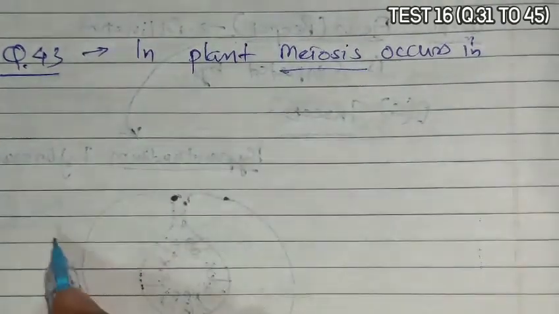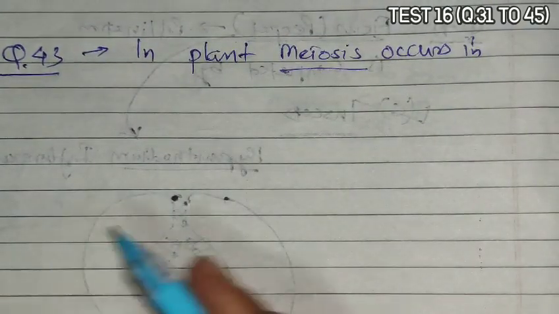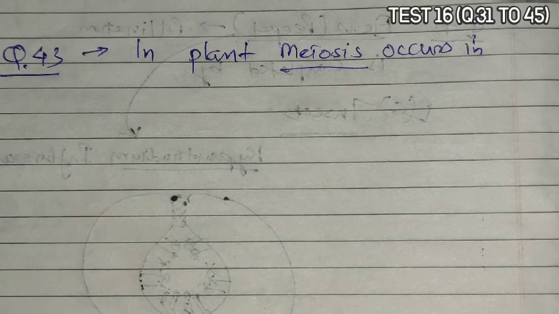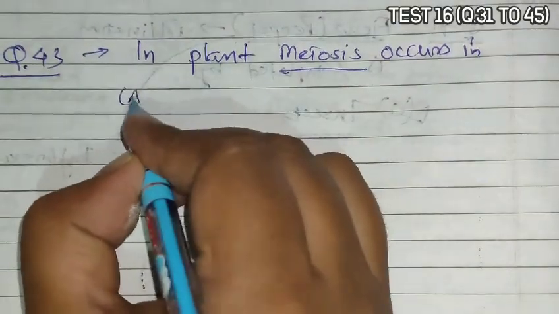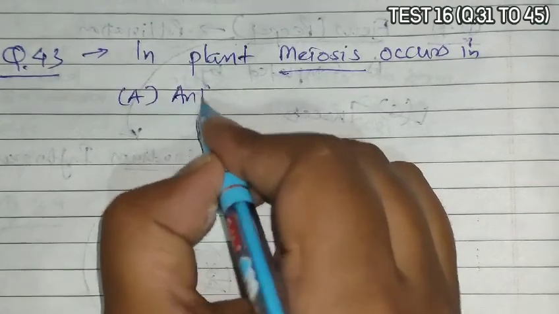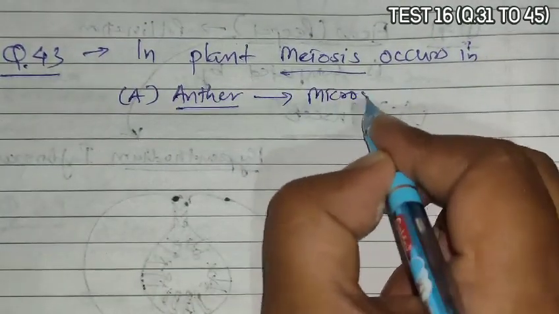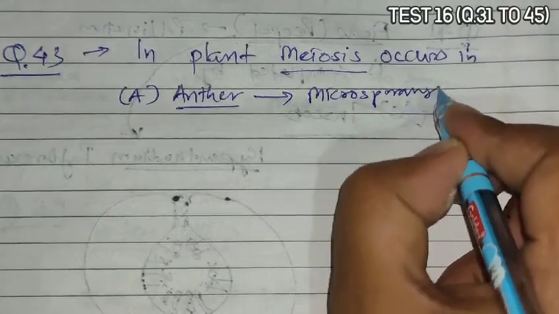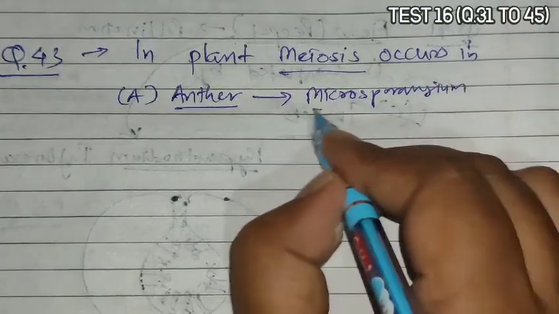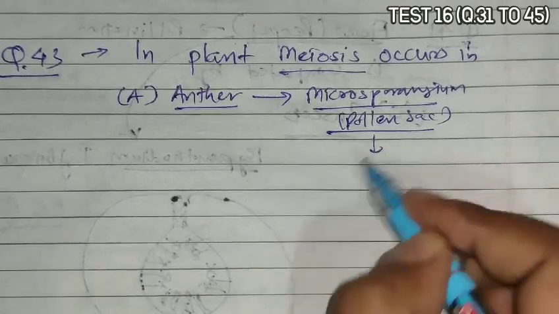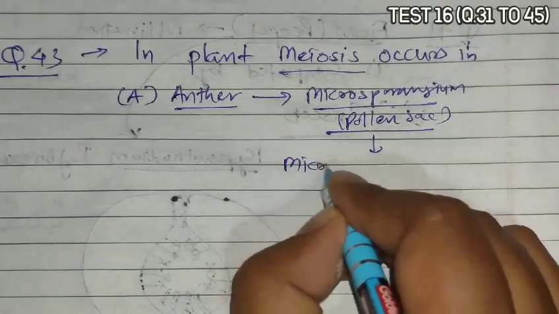Question 43. Question 43 asks that in plants meiosis occurs in. Now if we talk about plants, meiosis occurs in several places. It occurs for male gamete production as well as female gamete production. But according to the options, option A is given as anther.